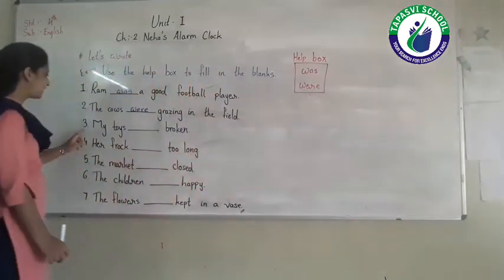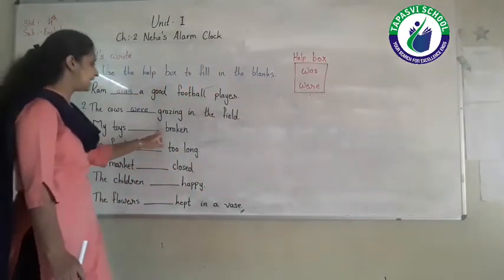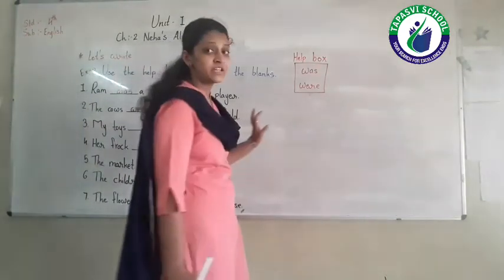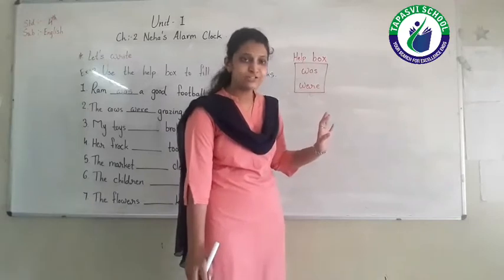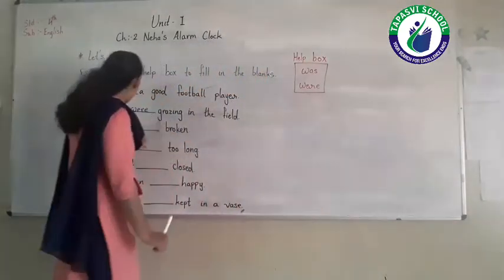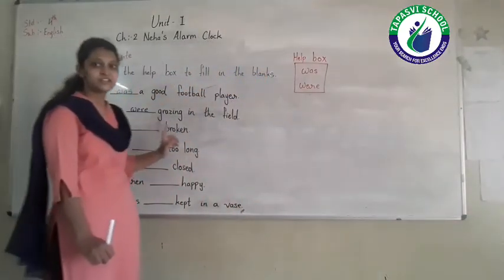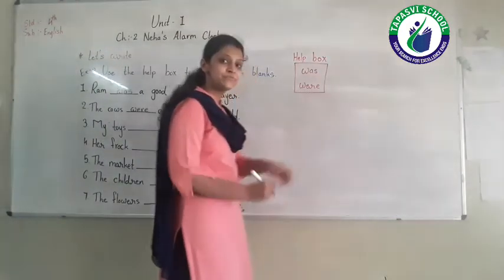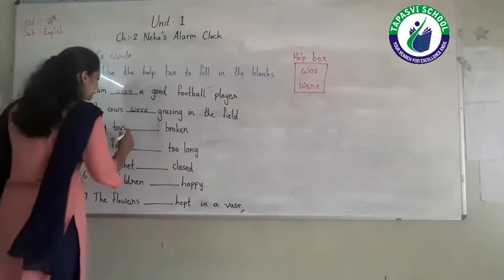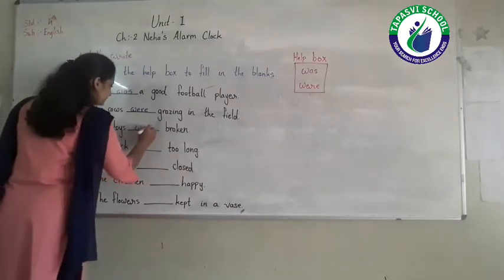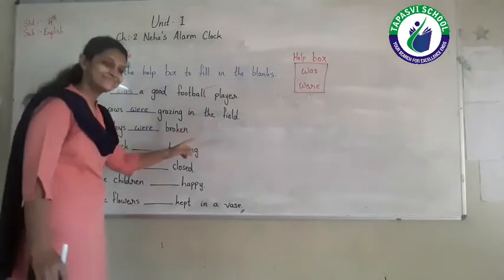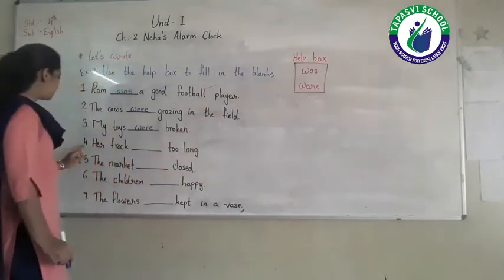Next, number 3. My toy is blank broken. So in blank number 3, which word do we have to use? Yes, look at the subject, my toy. Subject is given in plural. Then we have to use where. So write it down in the third blank where. The toys were broken.